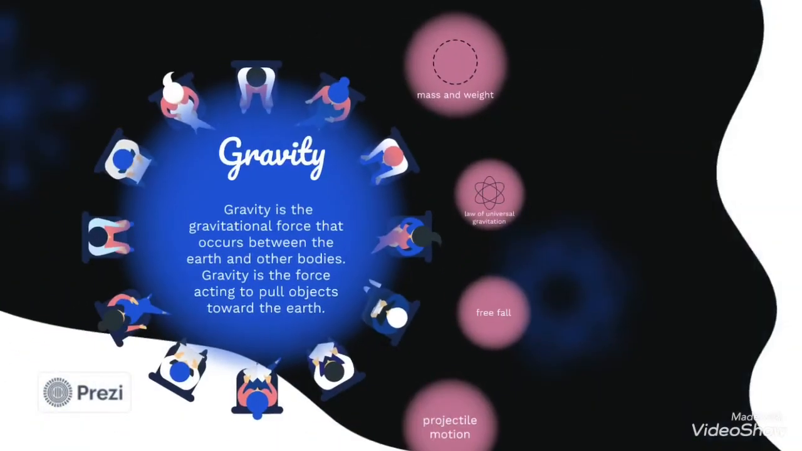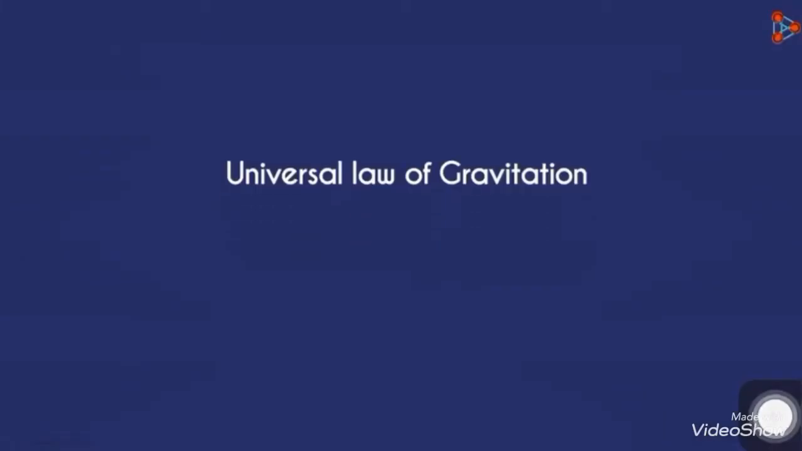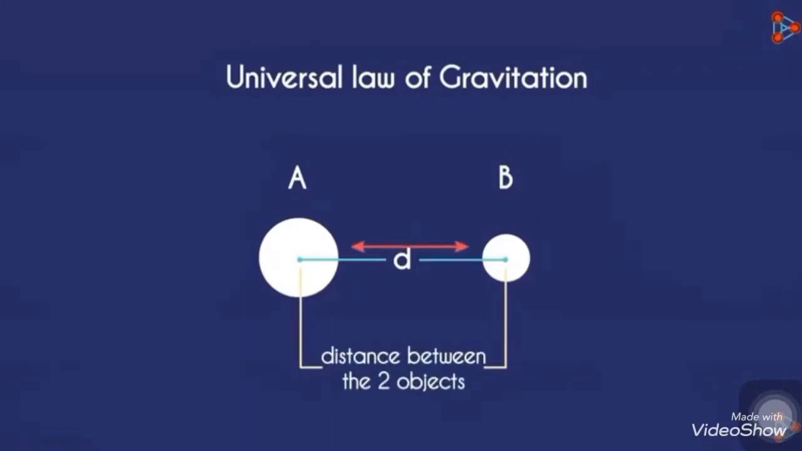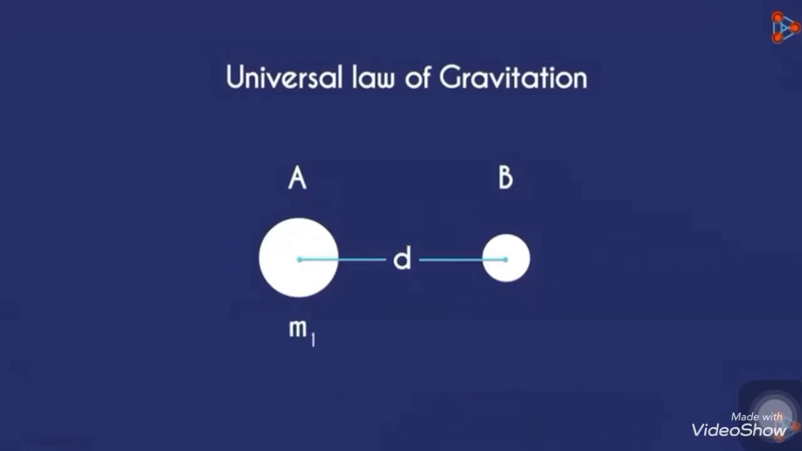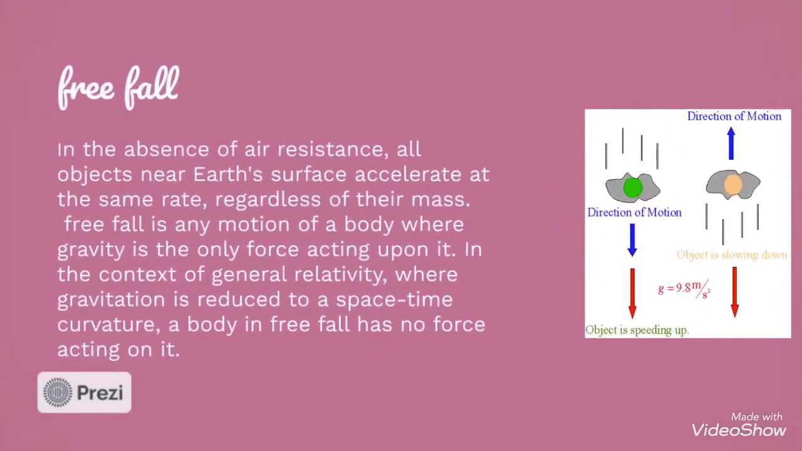Second, the law of universal gravitation. It states that every point mass in the universe attracts every other. Say there are two objects A and B separated by a distance d. The distance between the centers is considered the distance between the two objects. Assume that the mass of object A is m1 and object B is m2. Object A is bigger, let's say m1 is bigger than m2.